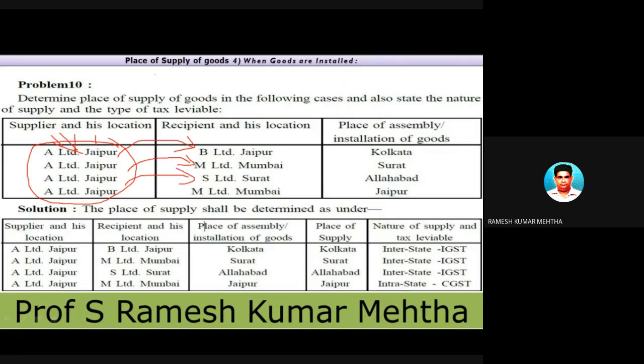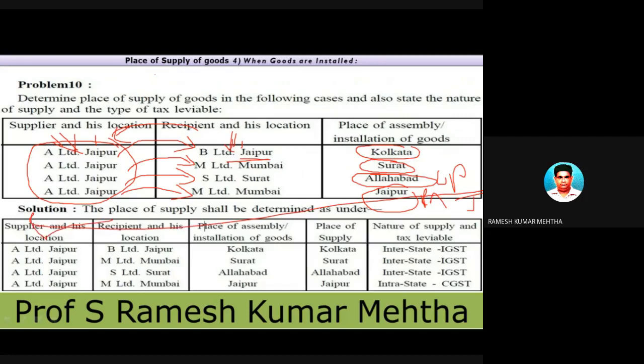In the fourth case, it is sold to M Limited of Bombay. But where these goods are installed differs by situation: Kolkata in one case, Surat in another, Allahabad, UP in the third, and Jaipur, Rajasthan in the fourth. So four different cases.